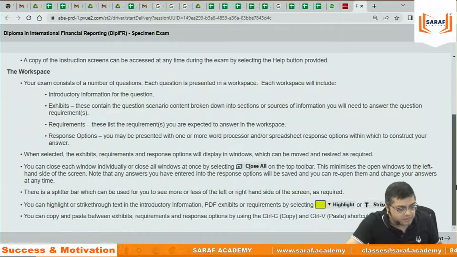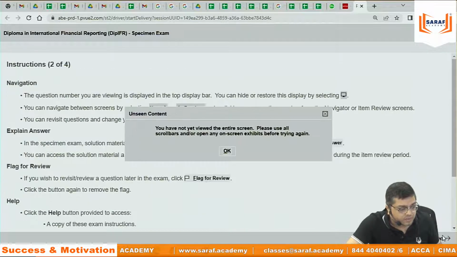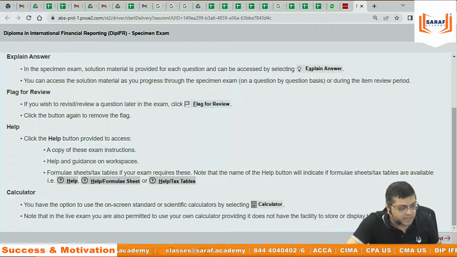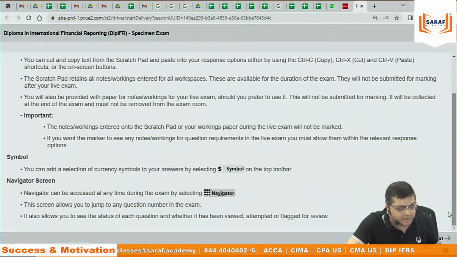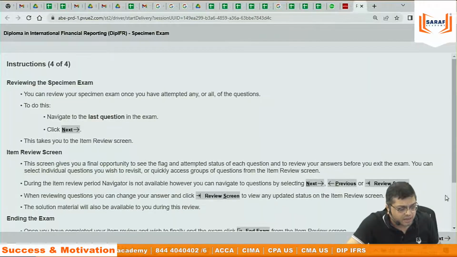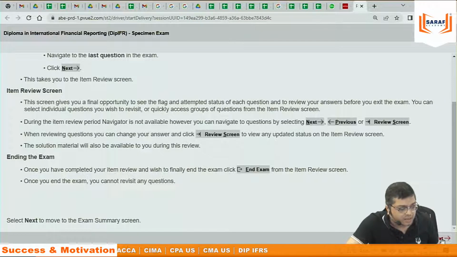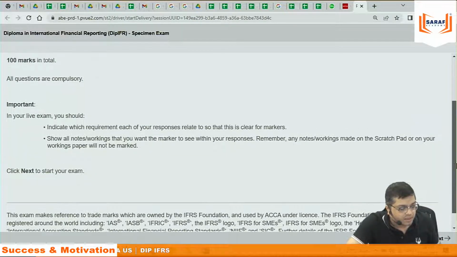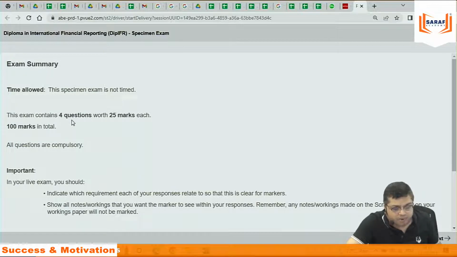Now in this, the instructions are written, and these instructions will be there in the exam also. Here it is written, there will be 4 questions of 25 marks each.